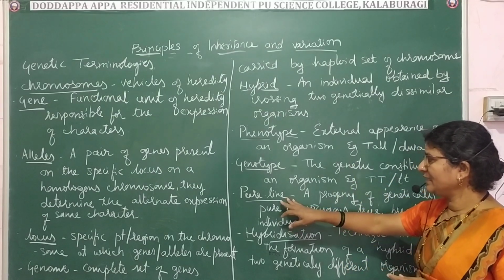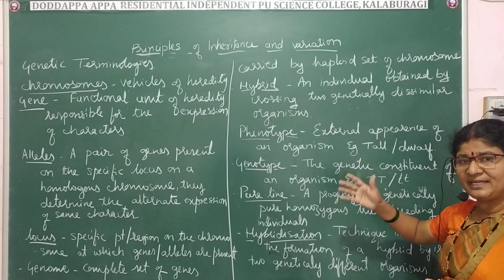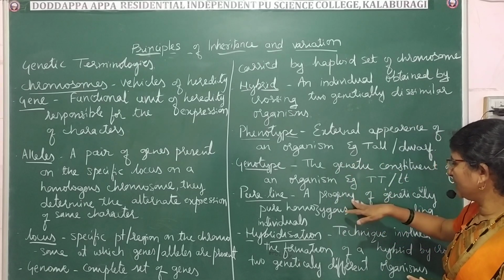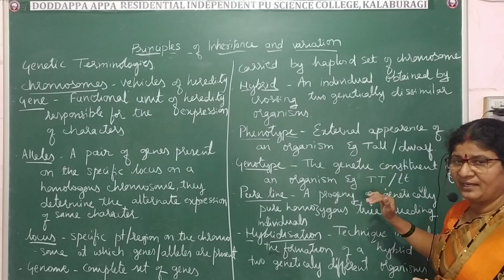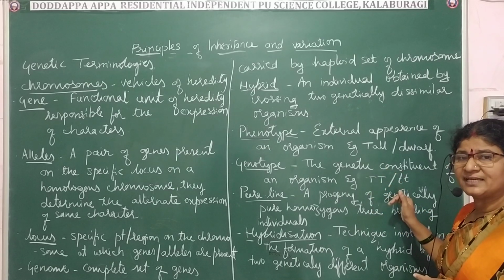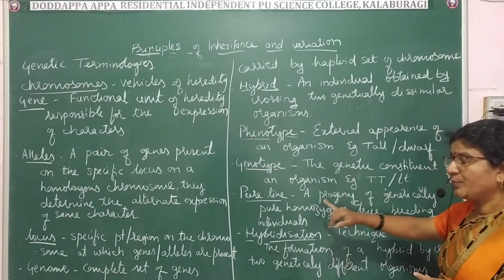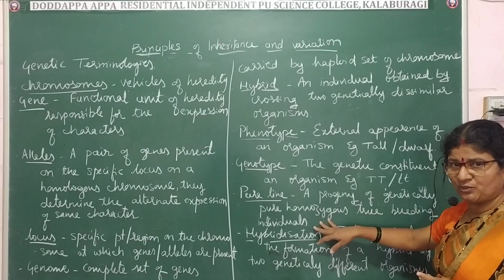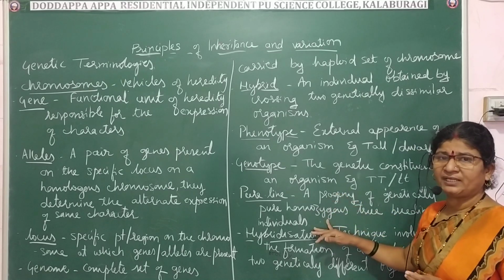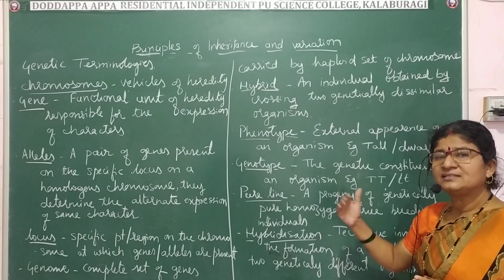And pure line organisms or breeds are those progenies which are obtained by crossing the genetically similar, or you can say genetically pure, homozygous true breeding individuals, and we obtain these through continuous self-hybridization, selfing.